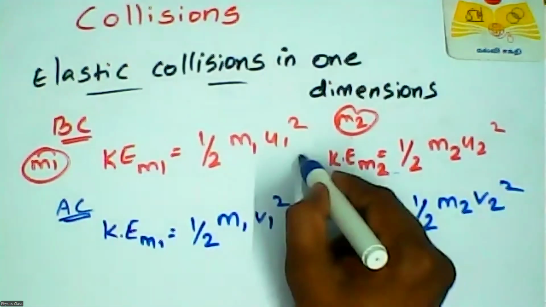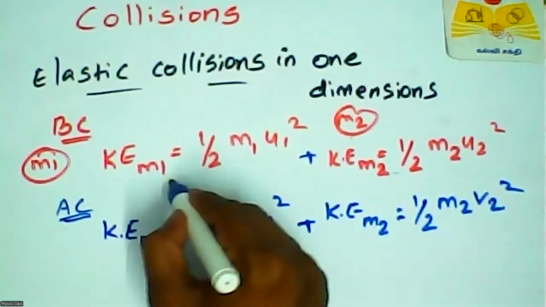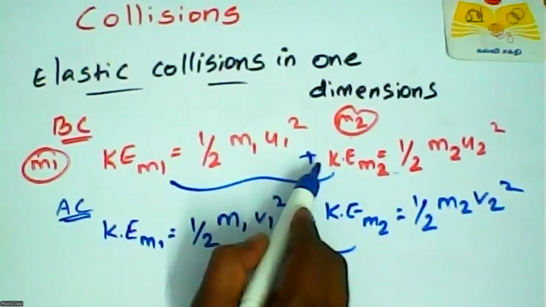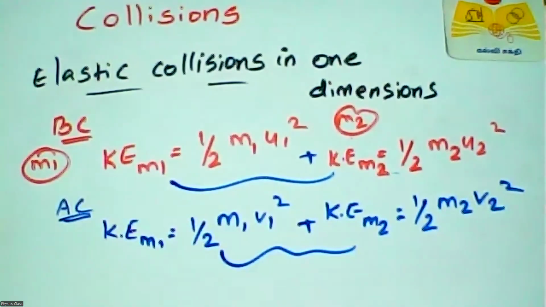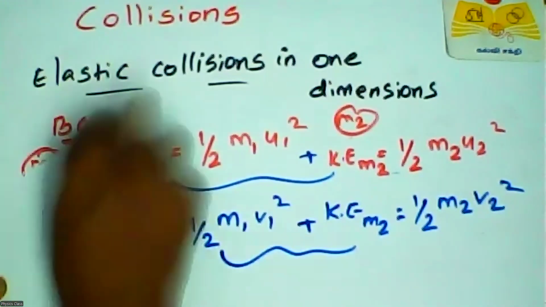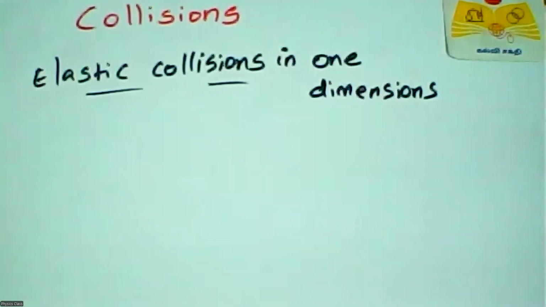That means the total kinetic energy before collision is equal to the total kinetic energy after collision. So note it down.